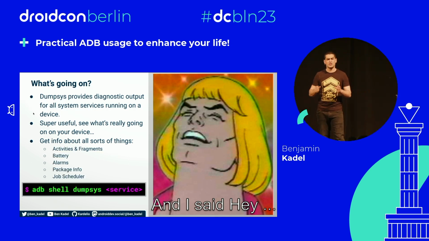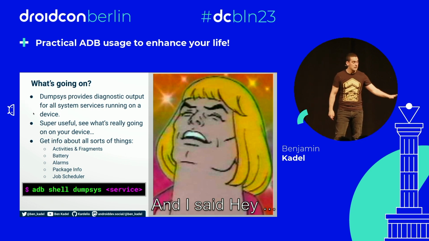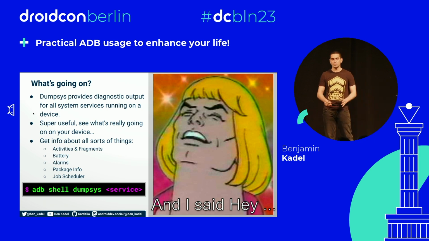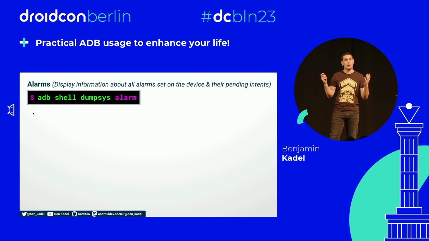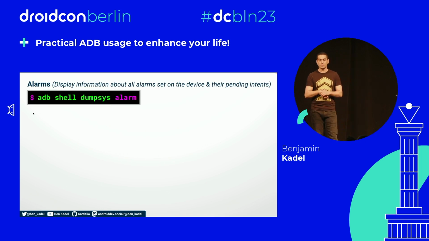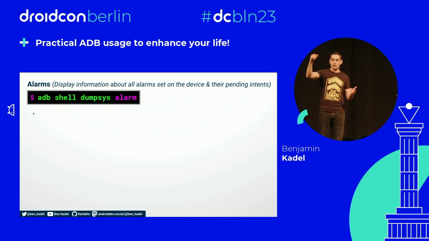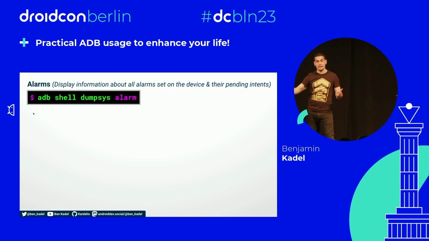The list goes on. The services that are part of dump sys are huge, and I will let you find them out for yourselves, but there's a couple on screen. Here's the ADB command, ADB shell, dump sys, and then the service we want to query. For example, if we want to find all of the alarms that are set on the device, it's dump sys alarm, and it tells us the apps that have set the alarm, for when they'll go off, and the pending intents that will trigger.